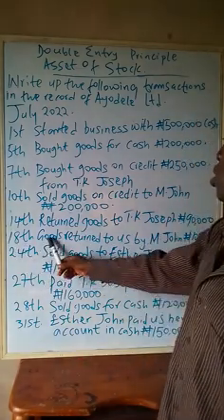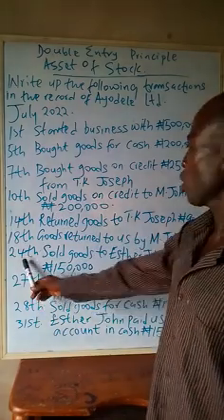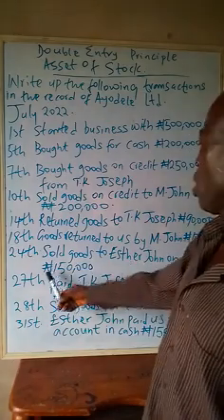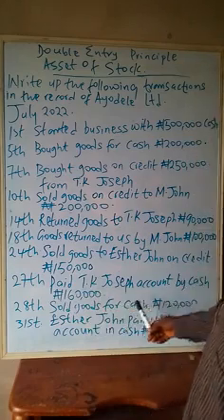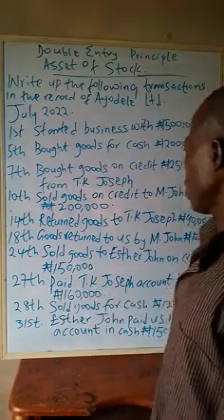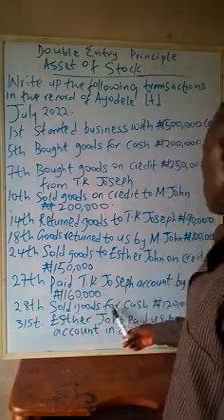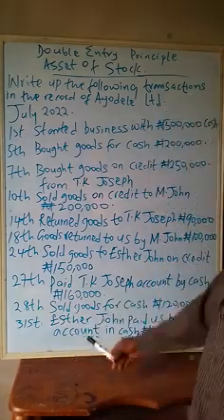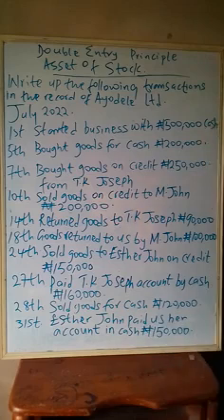On the 18th, goods returned to us by M. John, 100,000 naira. On the 24th, sold goods to Esther John on credit, 150,000 naira. On the 27th, paid TK Joseph's account by cash, 160,000 naira. On the 28th, sold goods for cash, 120,000 naira. On the 31st, Esther John paid us her account in cash, 150,000 naira. So that is the question.